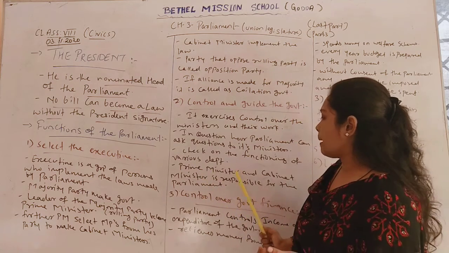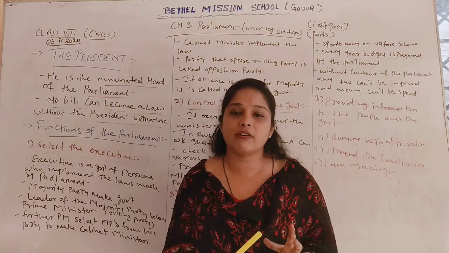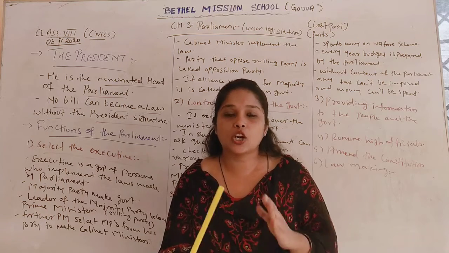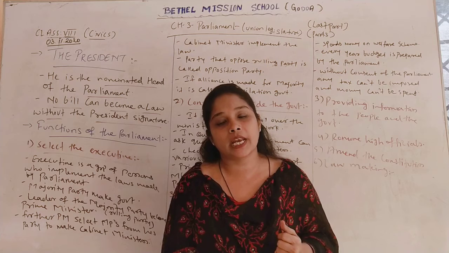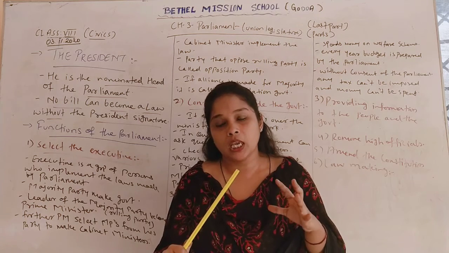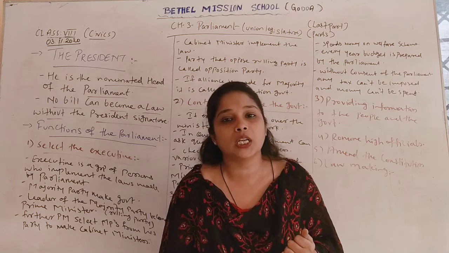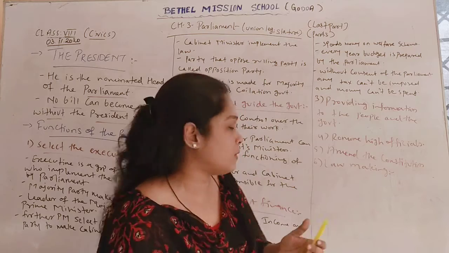The Prime Minister or members of the Parliament can check whether these ministers are working properly or not. And the Prime Minister and Cabinet Ministers are totally responsible to the Parliament, because whatever laws Parliament makes can be implemented by the Prime Minister and Cabinet Ministers. So the implementation of law is totally upon the Prime Minister and Cabinet Ministers, and they are totally responsible for the decisions of the Parliament.